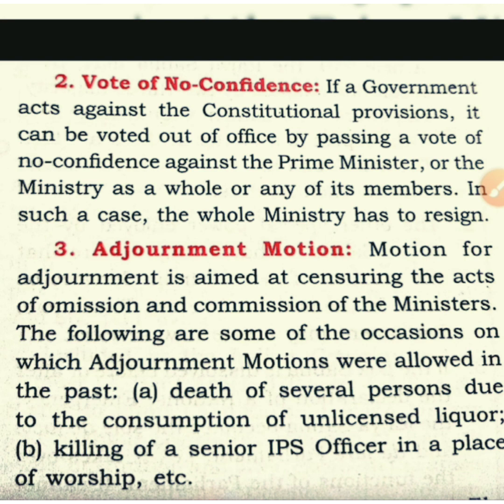So in Lok Sabha they can bring the no confidence motion or vote of no confidence with at least 50 members in favor of it, and if it is passed, then the whole ministry has to resign. So it is an effective check on the government. If they are doing something wrong, then the opposition may bring the vote of no confidence, and if it is passed, then the government may resign or the prime minister has to resign.